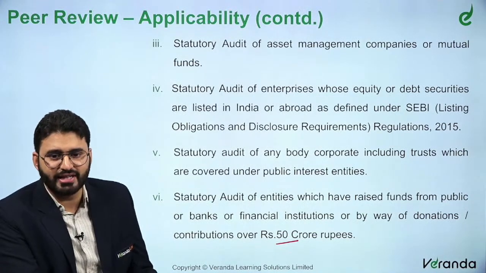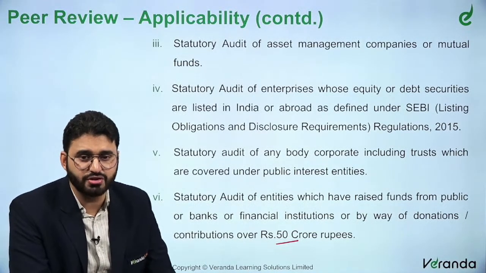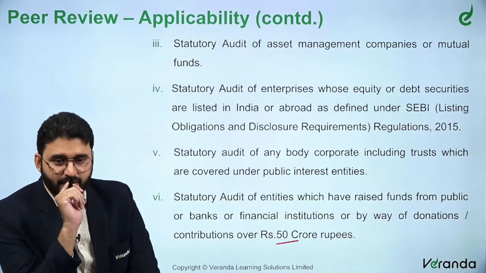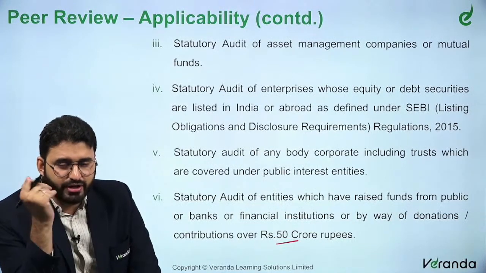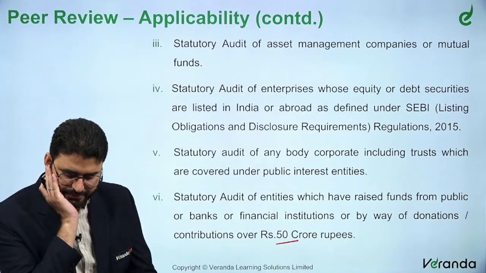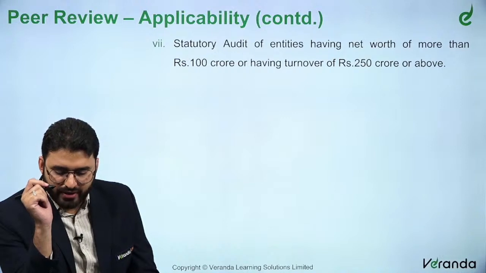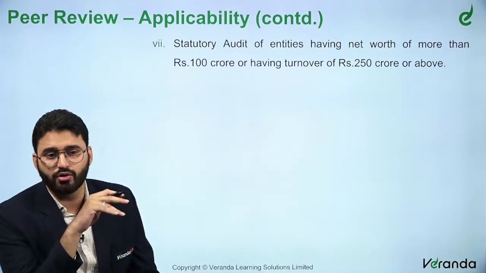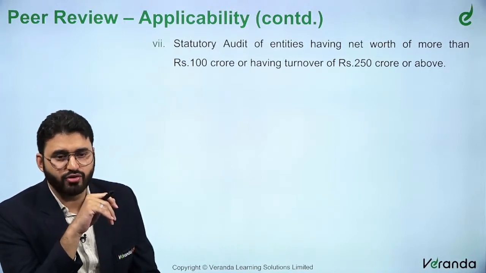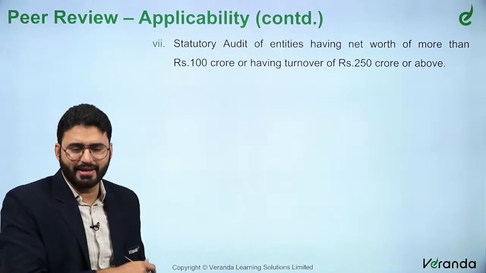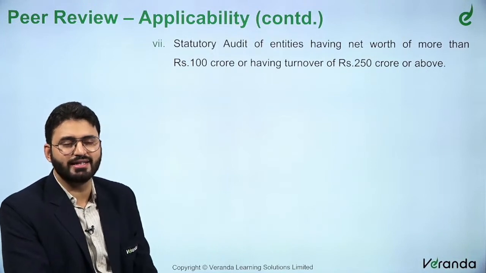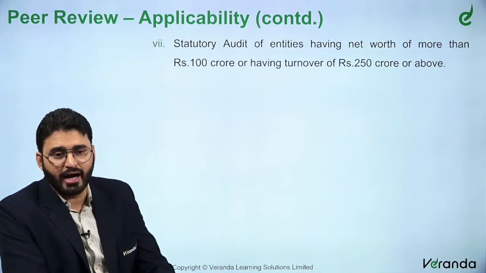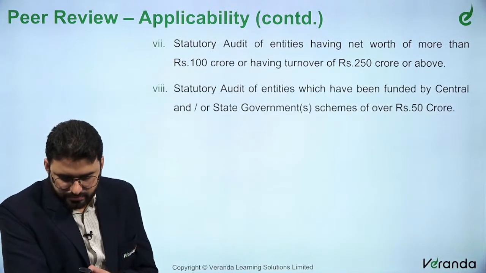Statutory audit of entities which have raised funds from public or bank or financial institutions or by way of donation contributions over 50 crores. So if I'm a private company, and I have got a bank loan of 50 crores, I become a level 1 entity. Statutory audit of entities having net worth of 100 crores or more, or a turnover of 250 crores or more, I become a peer review. So they can ask you a very simple question on applicability. They'll give you these are the entities, these are the facts. Is it a level 1 or level 2 entity? These kind of questions are possible through these amendments.